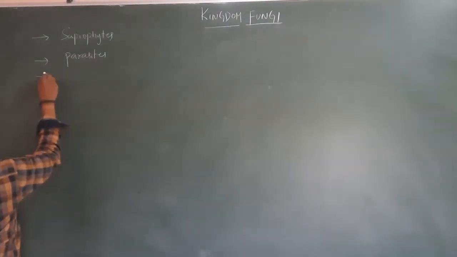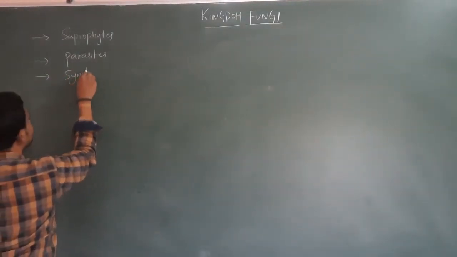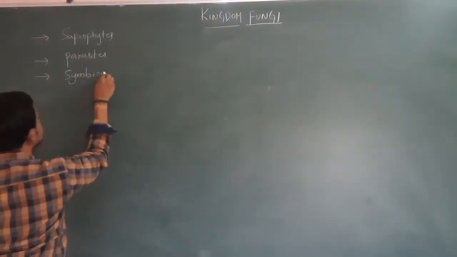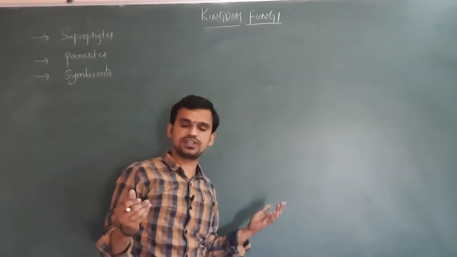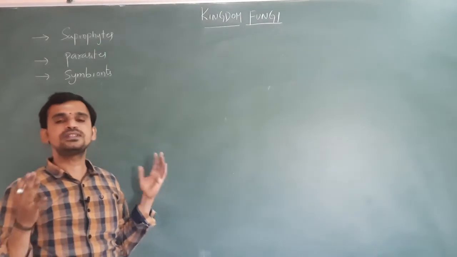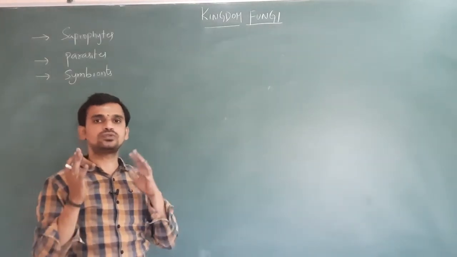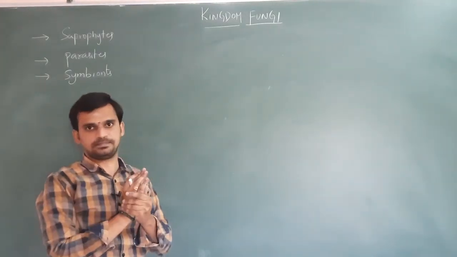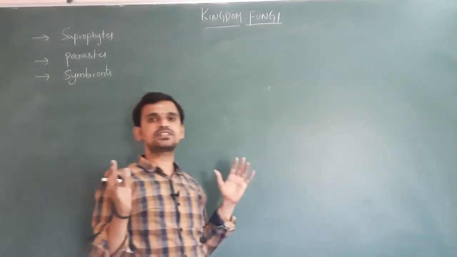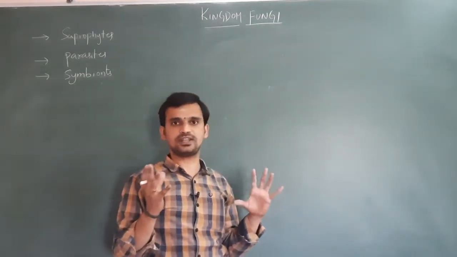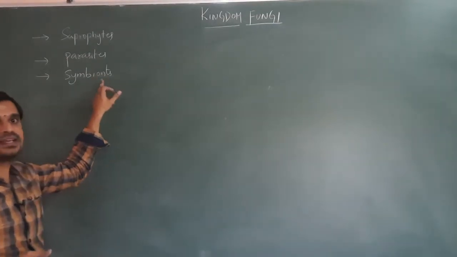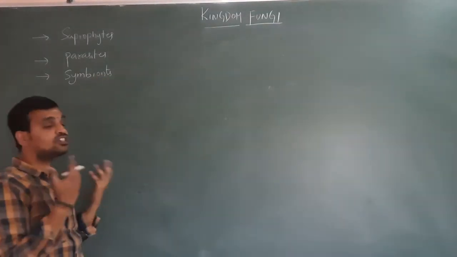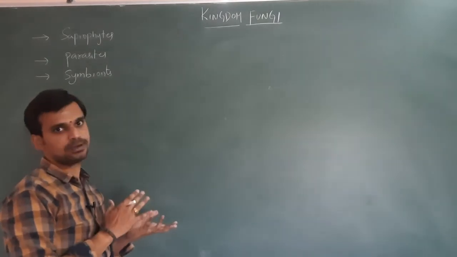They also live as symbionts. Fungi also live as symbionts. So here the fungi can show symbiotic association with other organisms. In symbiotic association, the two organisms live together and both are benefited from each other. That is called symbiotic association. So the fungi also live as symbionts. With which organisms can they live as symbionts?